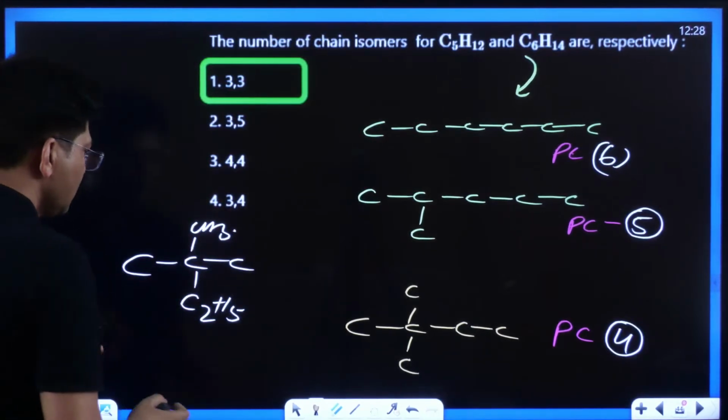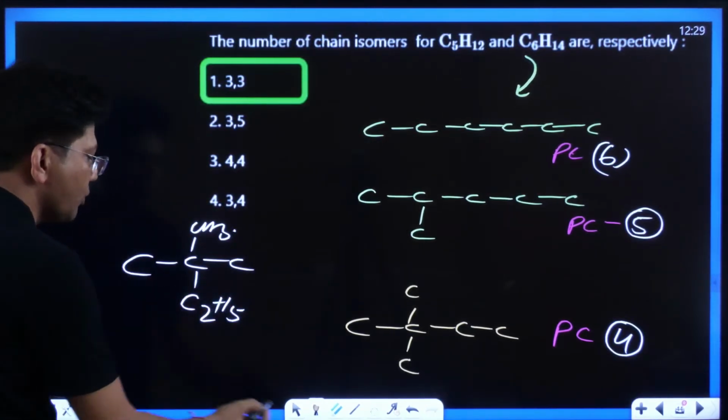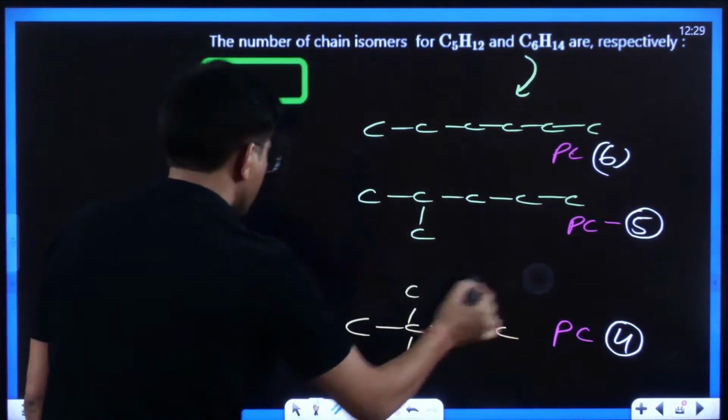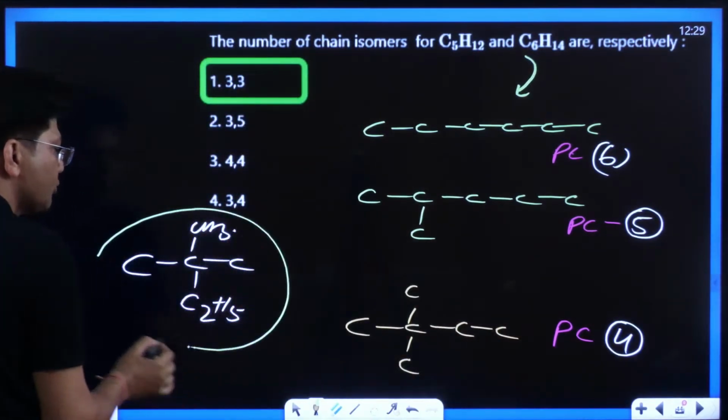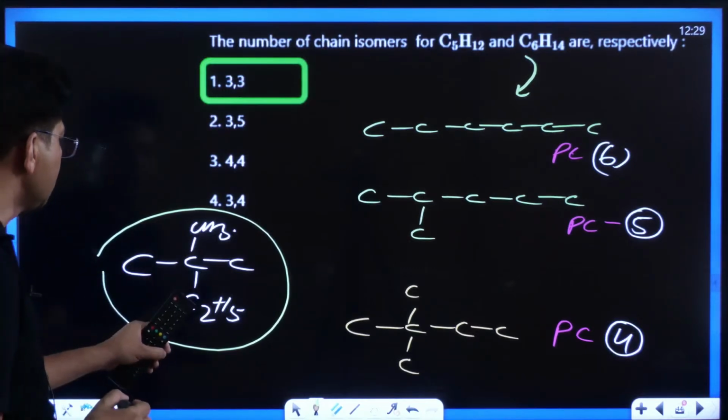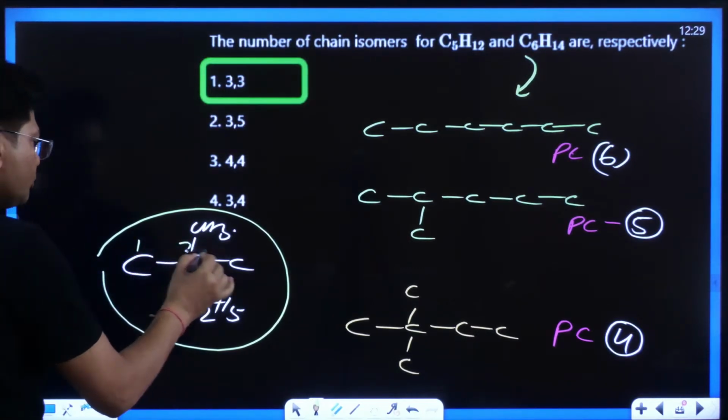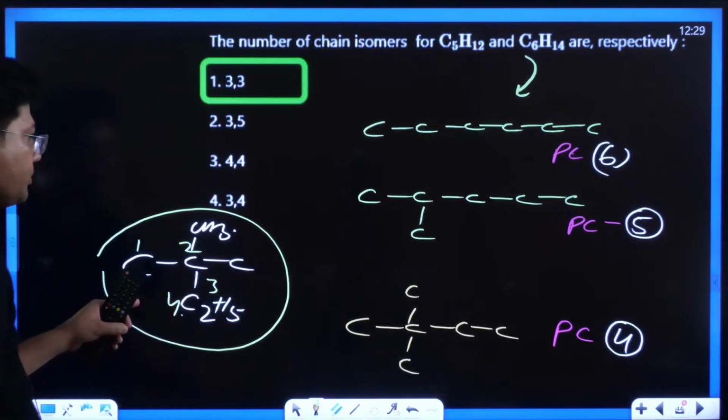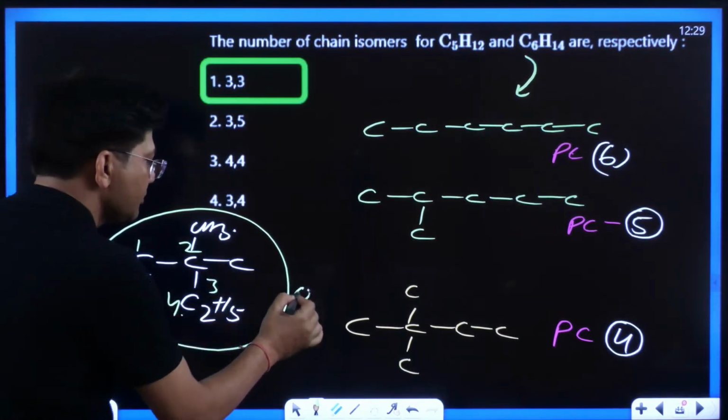See kids, now the parent chain is of 3 carbon or 4 carbon atoms. Let me know. Here the parent chain is of 3 carbon atoms or 4 carbon atoms. I think this will go like this, 1, 2, 3, 4. And this compound is the same, this and this, they are the same.